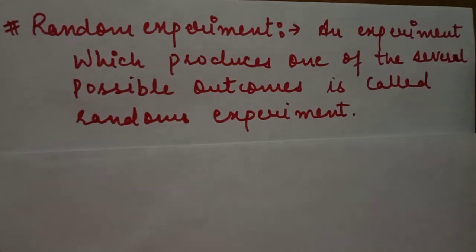If you want to understand this random experiment, you have to take some examples. Like in the tossing of a coin, it is not sure whether head will come or tail will come. So we call it a random experiment, in which we get some result, but which type of result and the number of results are not decided in advance. Similarly, rolling an unbiased die is an example of a random experiment.